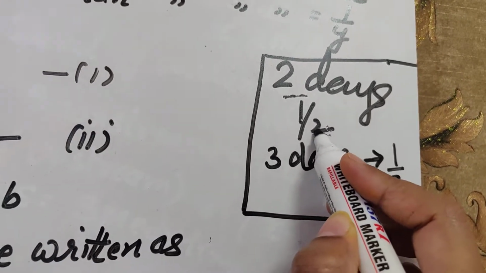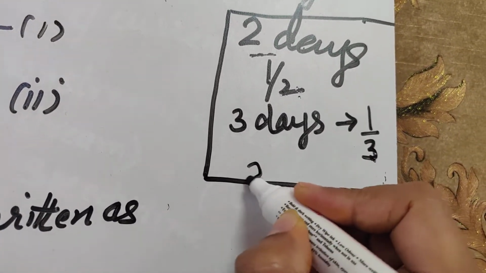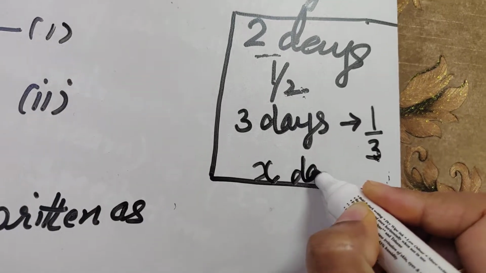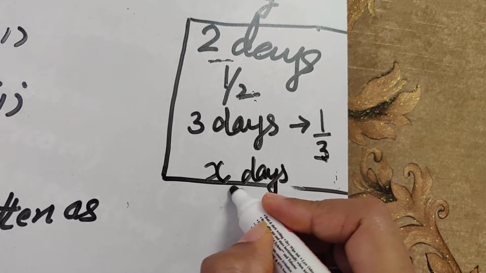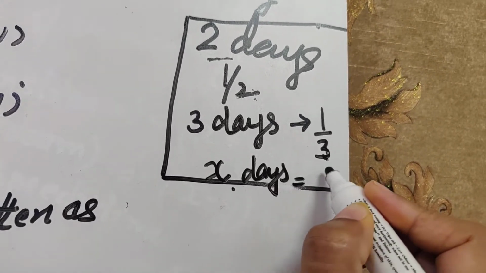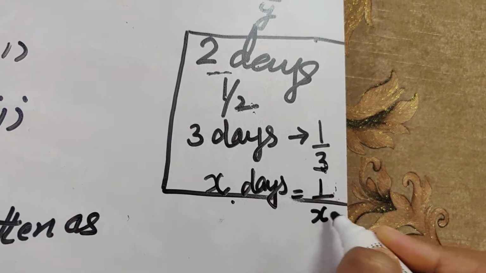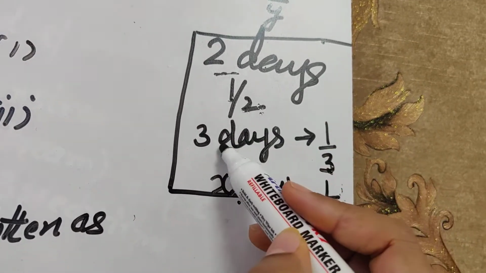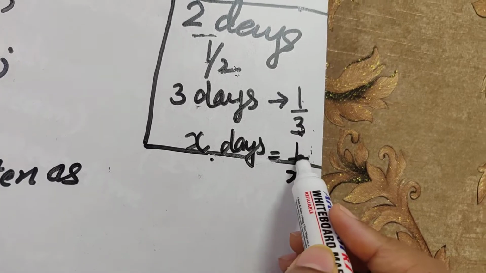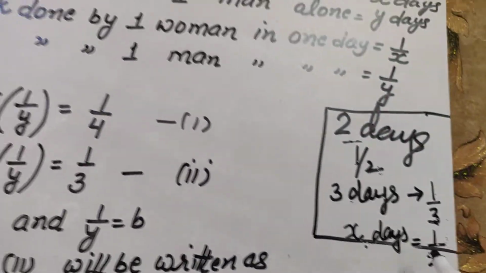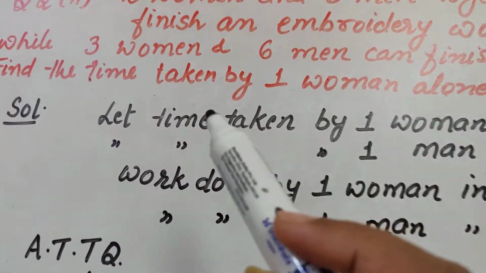This is work. And if a person is taking x days, then how much work will be done by this person in 1 day? That will be 1/x. Like here it is 1/2, for 3 days it is 1/3. So if the person is taking x days, the work will be 1/x. So in this way I have done this question.